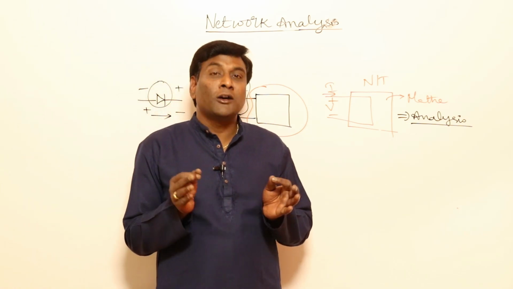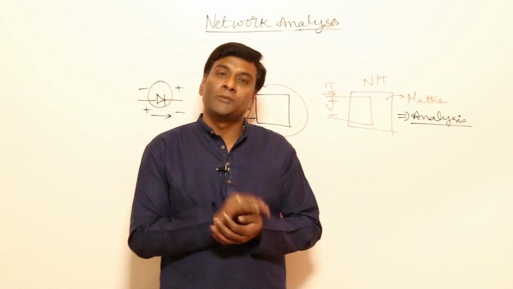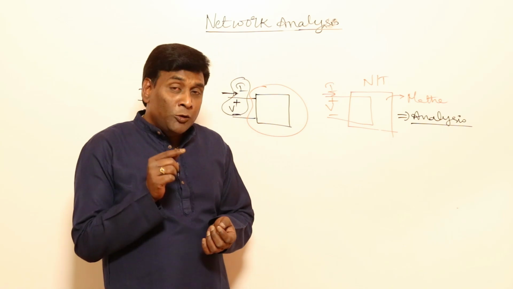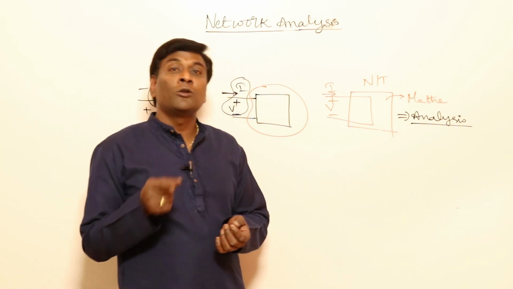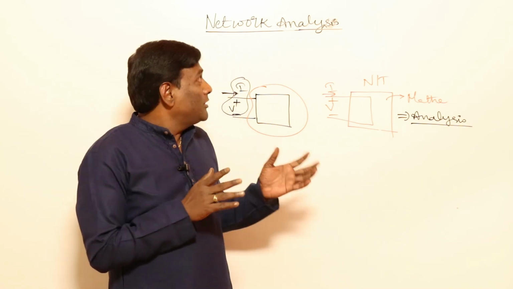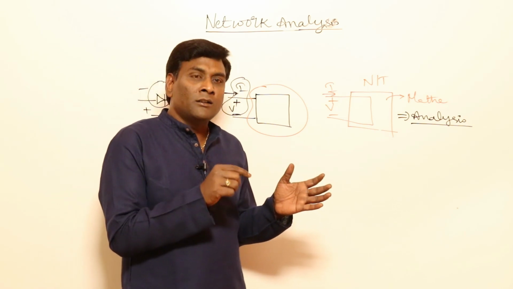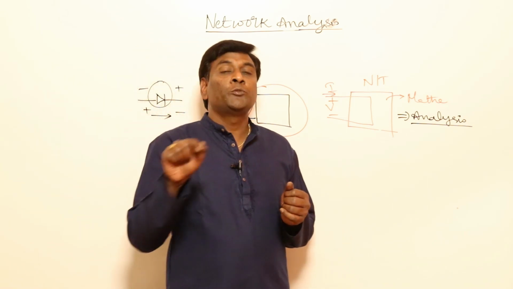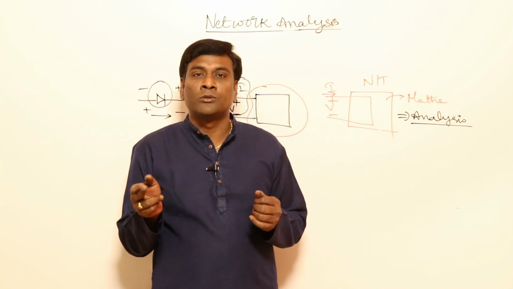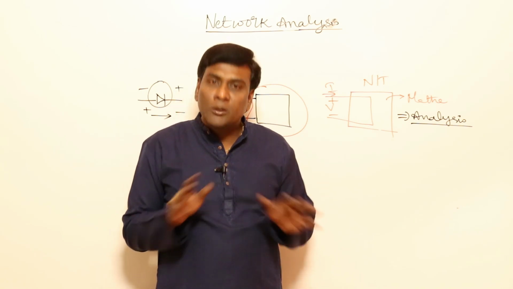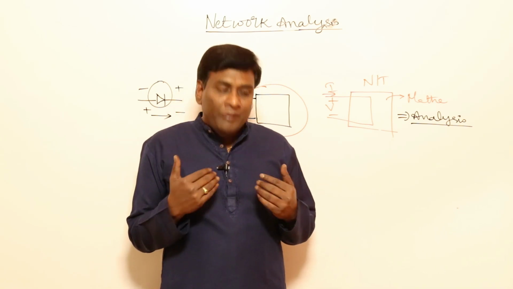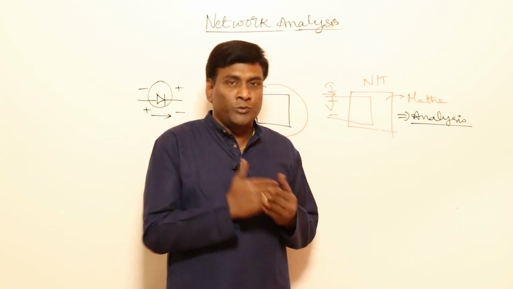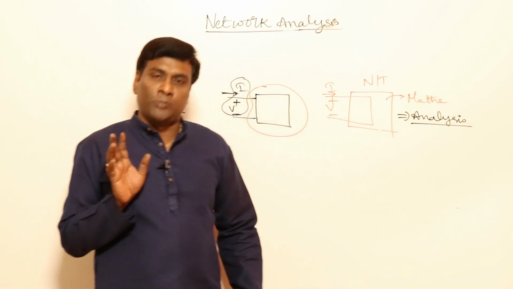Basically, we should be like Arjuna, not like Abhimanyu. That means when to enter we should know, when to come out also we should know. When network theory should be used, we should know, and when it should not be used, we should know. So boundaries are very important.